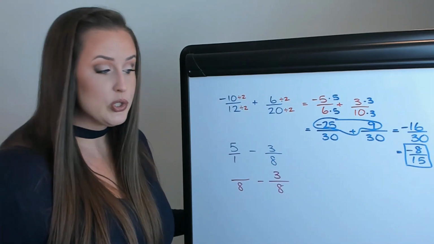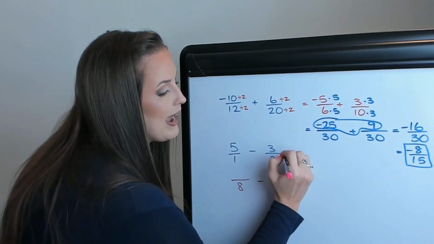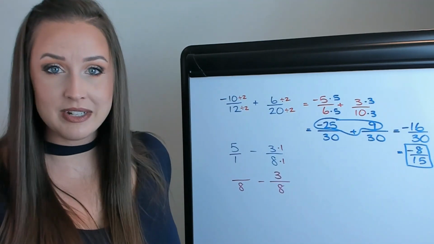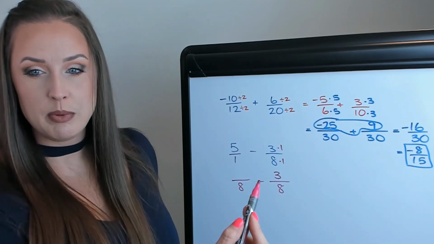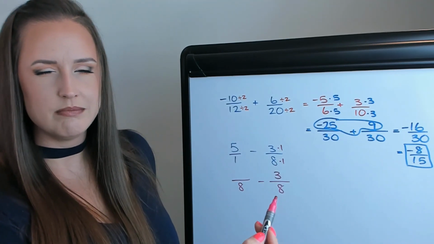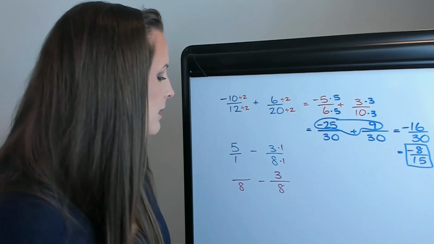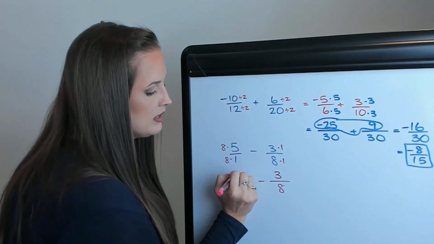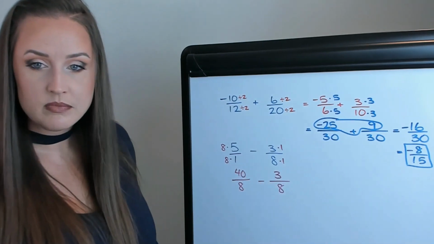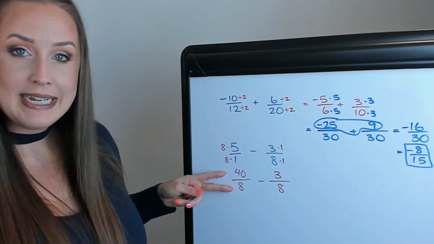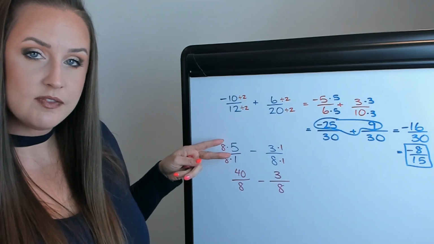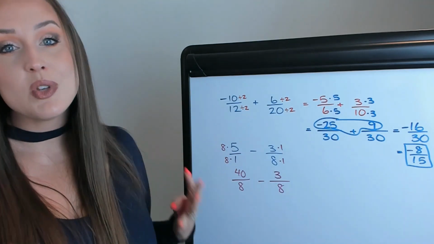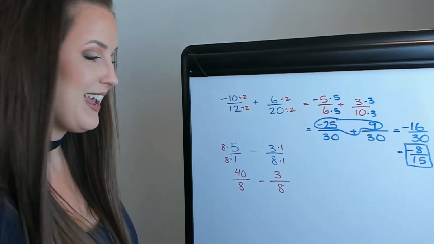But something you could do is you could say, oh, well, I just want to multiply the top and the bottom by 1. It's nice to see in your brain that you are multiplying by something, but it does end up with the same fraction anyway. So let's multiply this one by 8. So that is going to be 40. Now again, 40 over 8 is the exact same quantity as 5 over 1, but this makes it so our denominators are the same, so we're able to subtract them in this case.